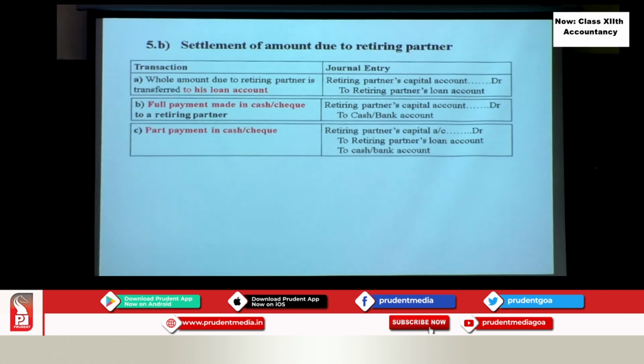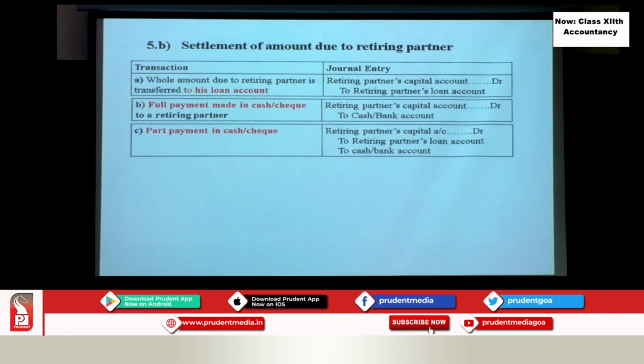Okay. And then sometimes it is not full payment, but a part payment. Meaning a retiring partner is only settled with part of the amount and the remaining balance may be transferred to his loan account. So whatever we pay, we credit to the cash or bank account, and whatever we transfer to the loan account is to be credited. So what is the journal entry here? The retiring partner's capital is debited, of course, as it decreases, the loan account increases, and the cash or bank account decreases, so we credit it. I hope this is clear to you regarding this settlement of amount.